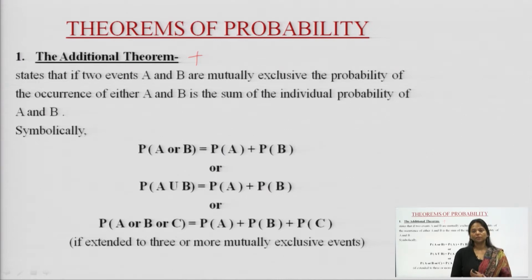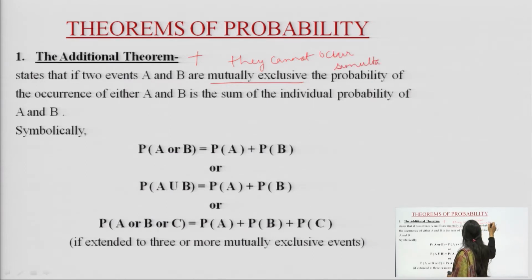Mutually exclusive means that they cannot occur simultaneously or together.